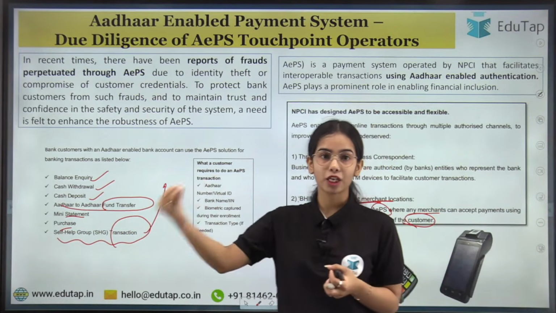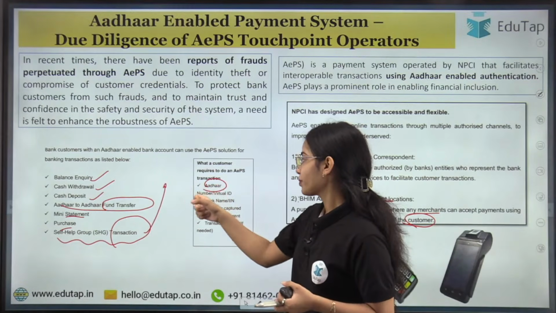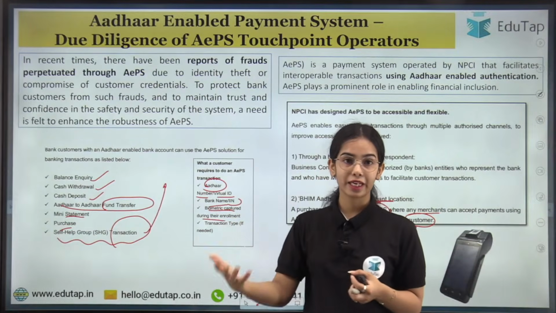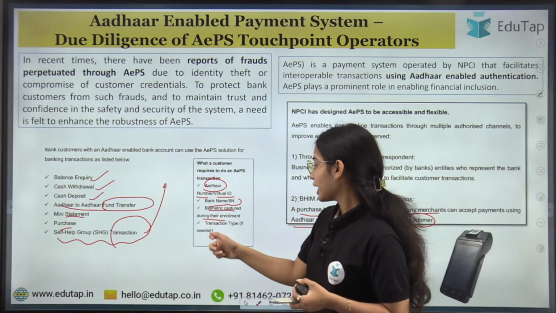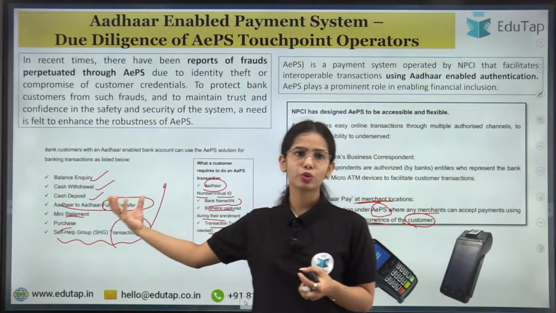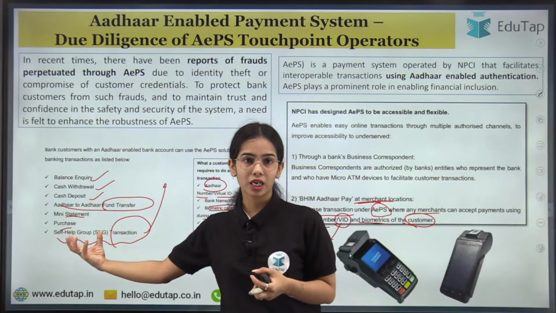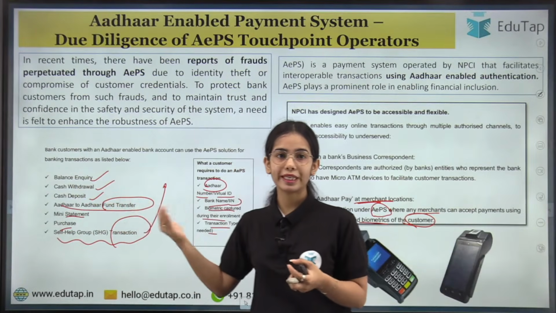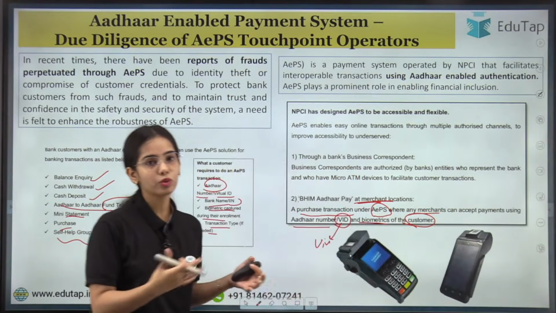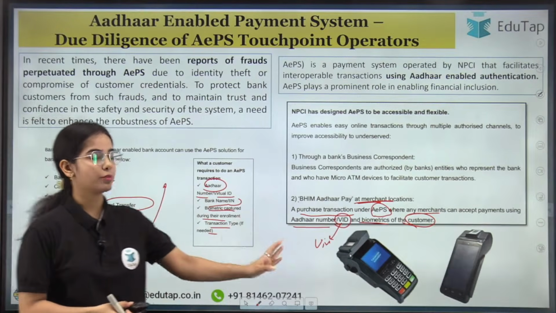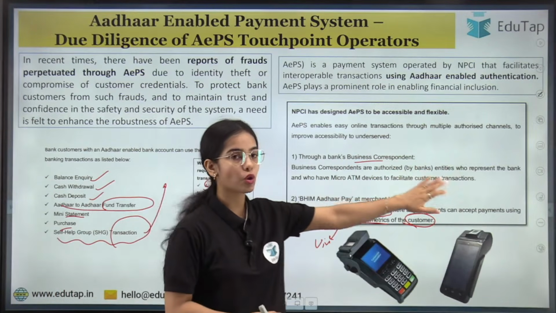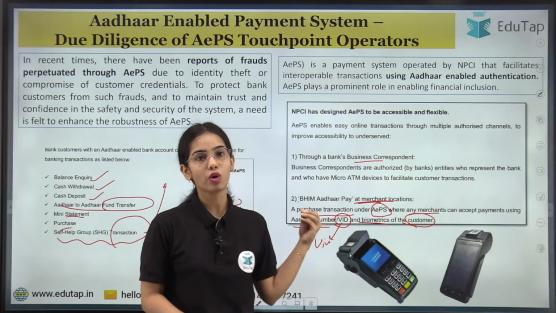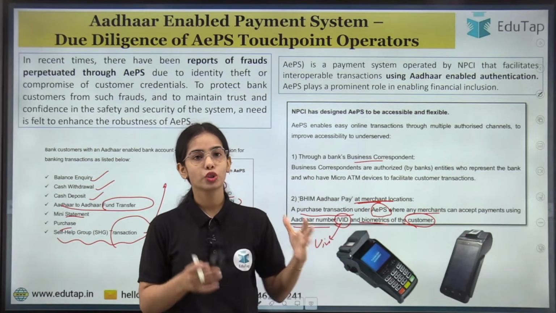And what would I require to give? I would require the Aadhaar number or virtual ID, bank name, biometric captured during the enrollment. So biometric I will have to give, and transaction type, that is, do I want to do the cash withdrawal, Aadhaar to Aadhaar fund transfer, or do I need to deposit the money. So I can do different transactions through the Aadhaar enabled payment system. I can do it through a business correspondent, that is the arm of the bank, or even the merchants now allow the Aadhaar enabled payment system through their devices.